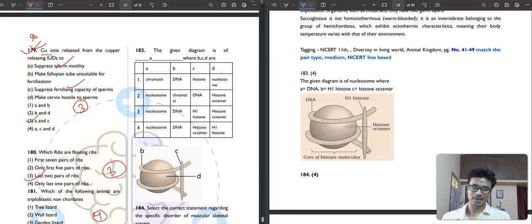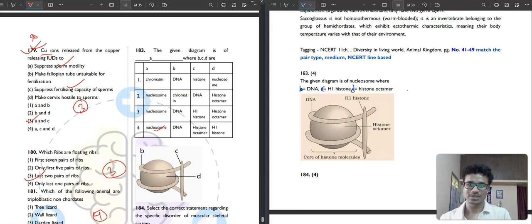I think there's some problem in the solution, so let's ignore the solution. I don't think so, it's just a misspelling. So it will be B, it will be C, and it will be D. That's it. And what is the given diagram? This is a nucleosome, right?